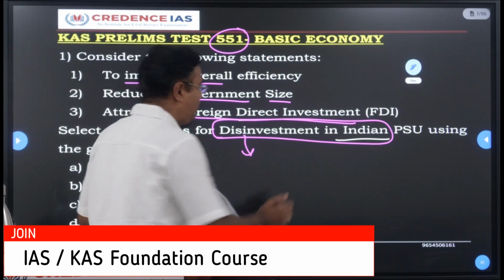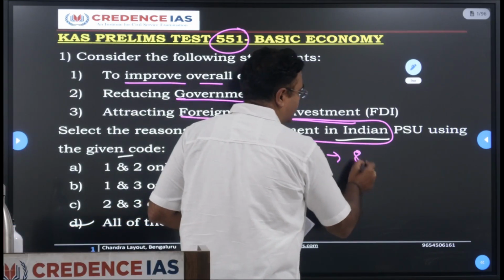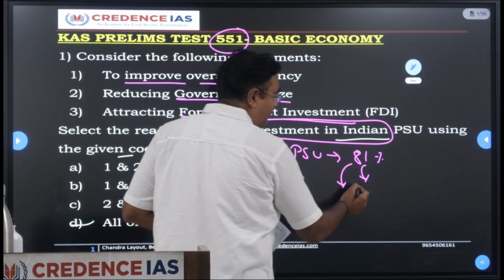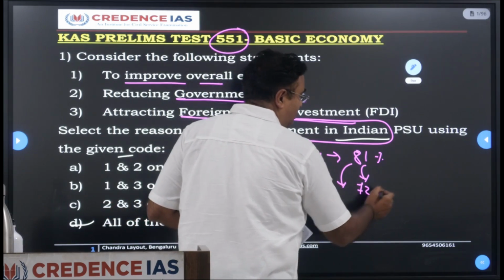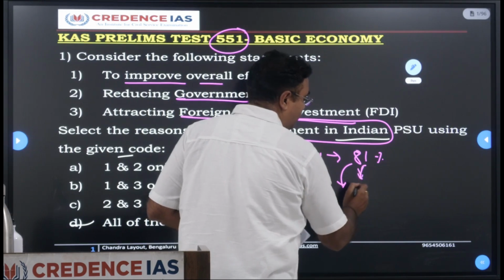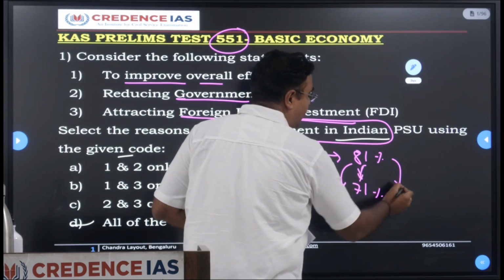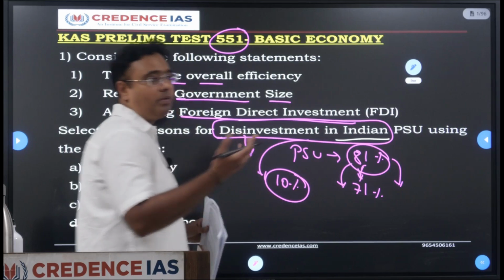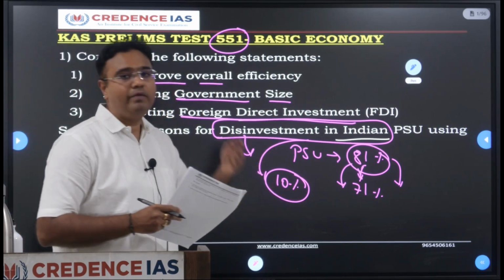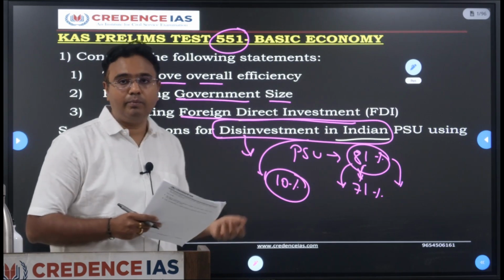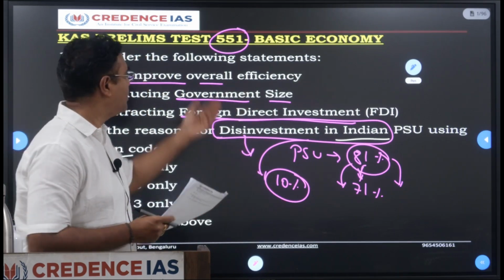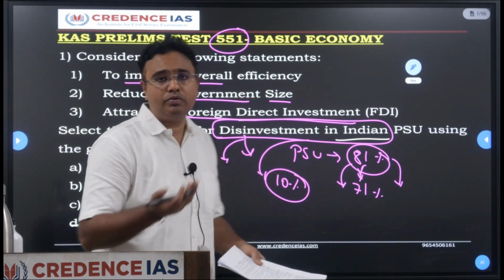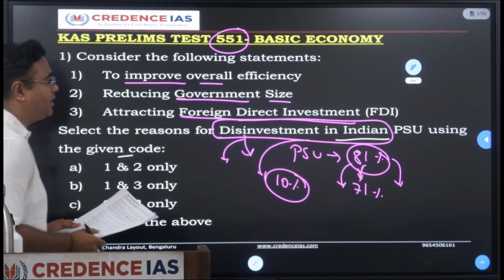If any PSU has, suppose, 81% government shareholding, it will reduce it, just giving you an example, to say, for instance, 71%. So 10% of the shareholding has been reduced through the disinvestment process. This 10% may be floated to the public, where the public can come and buy the shares, so that they become part of the government sector. Not only the public, any private organization or firm can buy those shares. That is what we understand with regard to disinvestment.